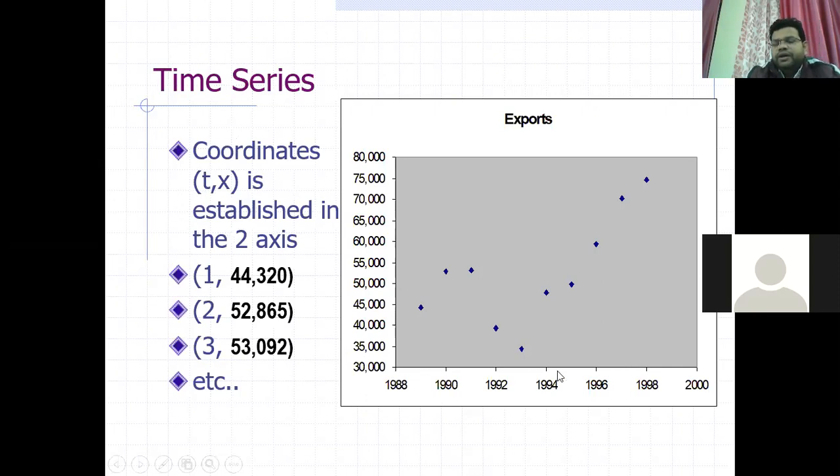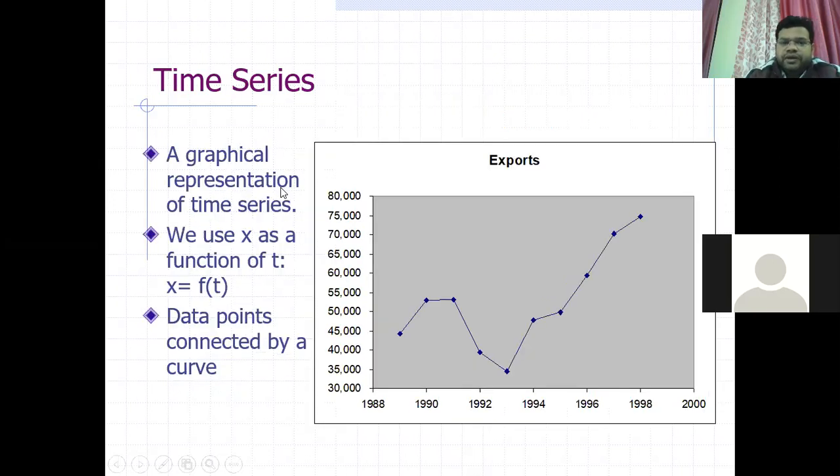So on the x-axis, time will be there, and this is called the independent variable. The independent variable is taken on the x-axis, and the dependent variable, like exports, which is changing with time, will be on the y-axis. This is a graphical representation of a time series.